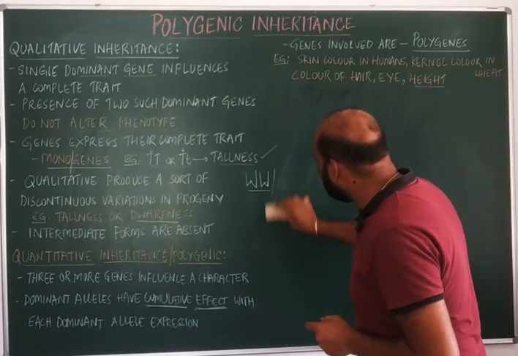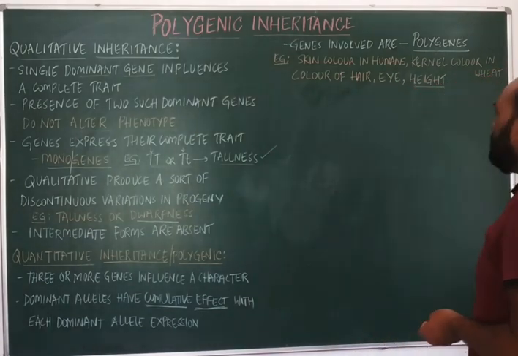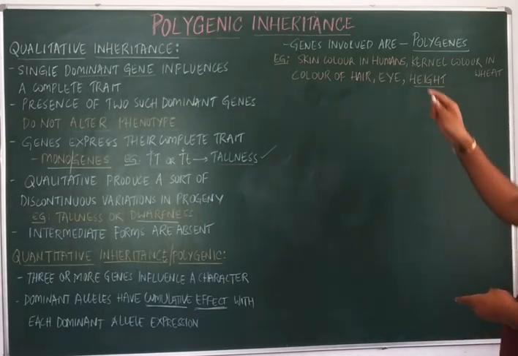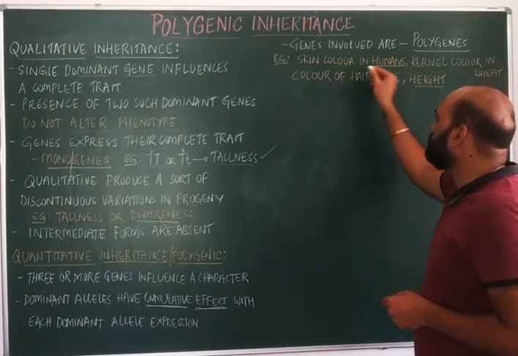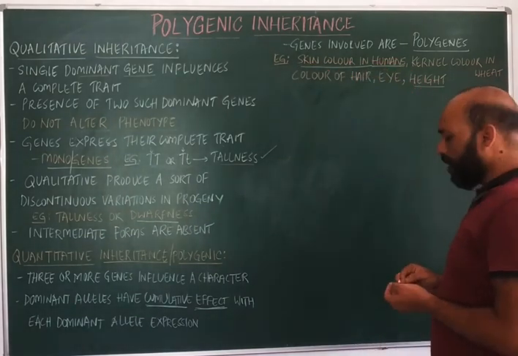Let us discuss polygenic inheritance in detail by taking an example, skin color in humans.